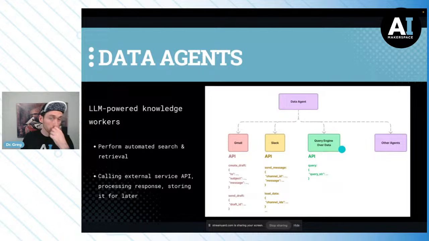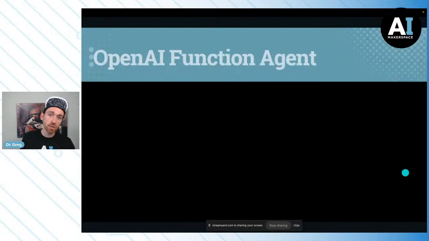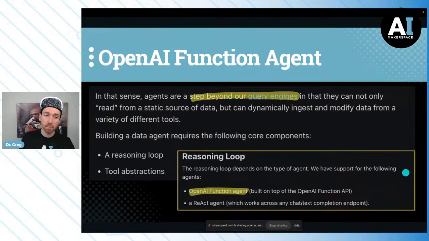And we're going to use what's called the OpenAI function agent in LlamaIndex. And you see straight from their docs, agents are, quote, a step beyond our query engines, a layer of abstraction up from the query engine. And it allows us to do reasoning. It allows us access to tools, to APIs.